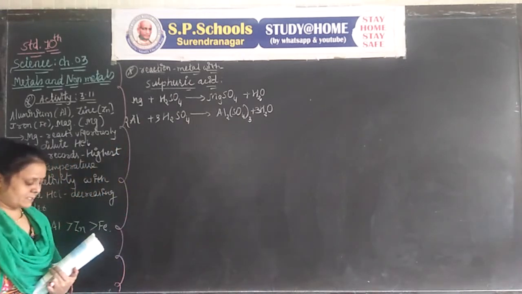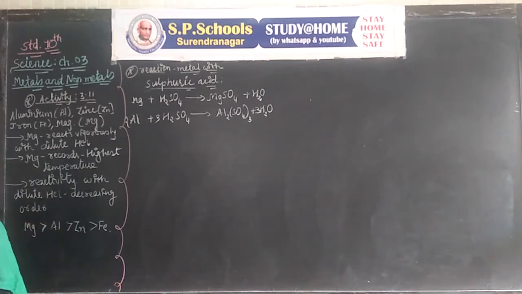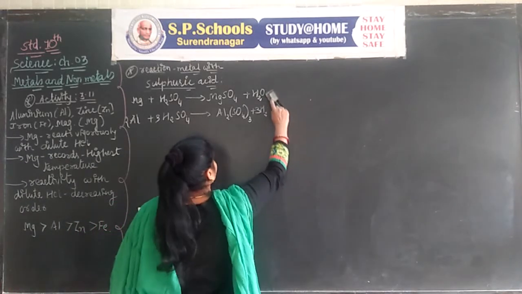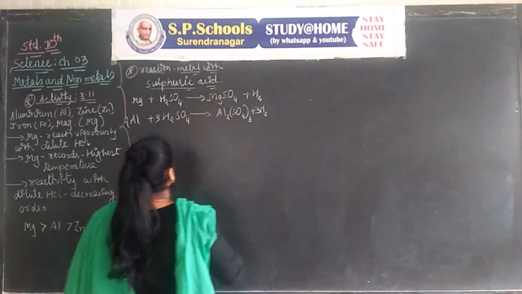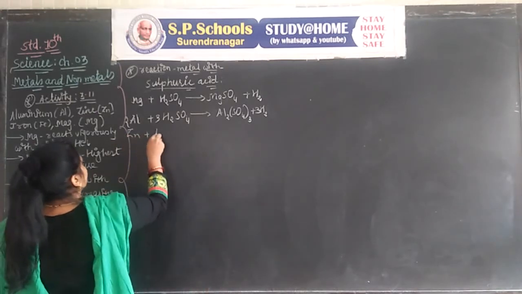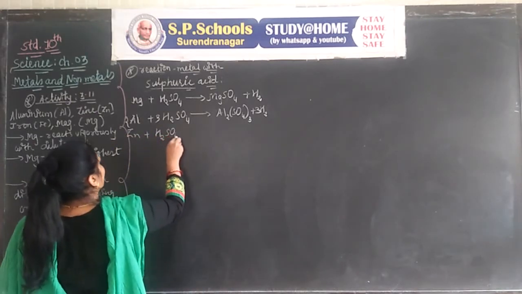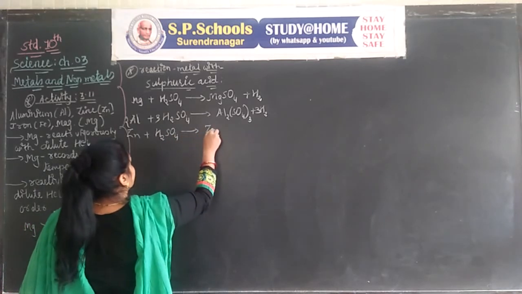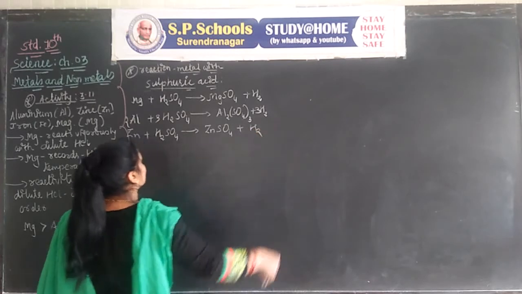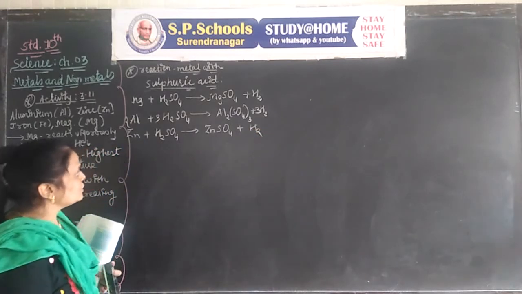Then we write about zinc. In case of zinc, Zn plus H2SO4 gives ZnSO4 plus H2. In case of oxygen, you can write water.